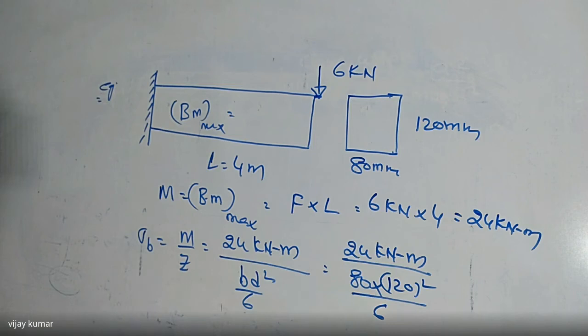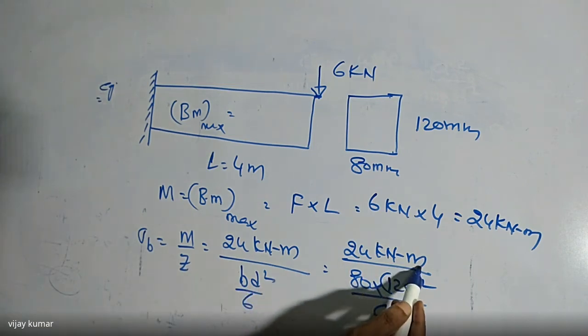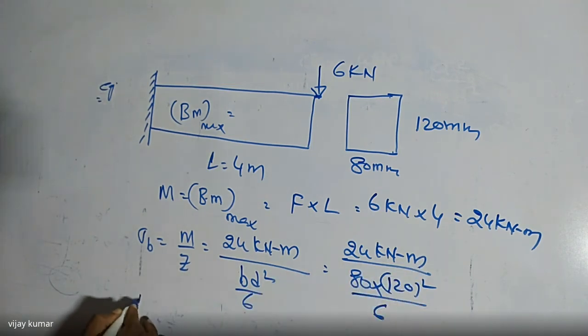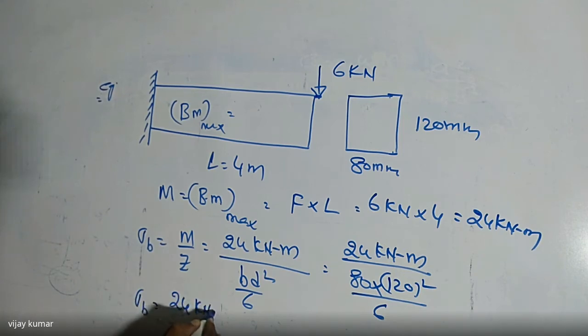All are in millimeters, so I'm going to convert this also to millimeters. So sigma b is equal to 24 into kilonewton into mm into 1000, divided by 80 into 120 square divided by 6. If you solve it, then we get the required value.